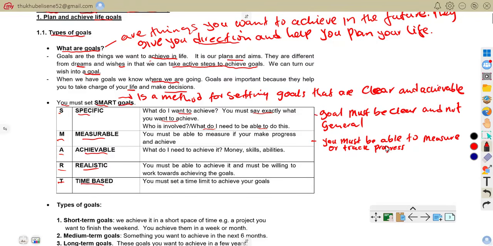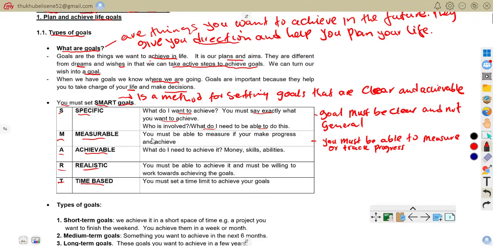For example, for the measurable part, you can say, I want to improve my maths mark from 50% to 70%. You see now, you are giving us the measure. You are giving us a way to track progress.